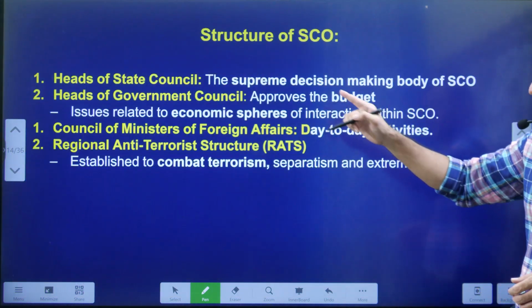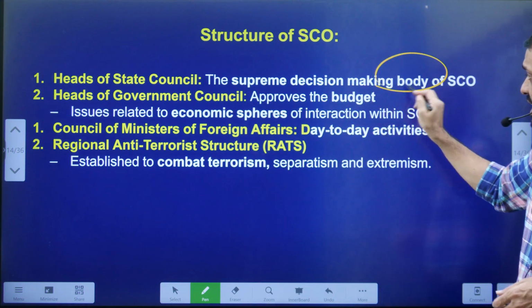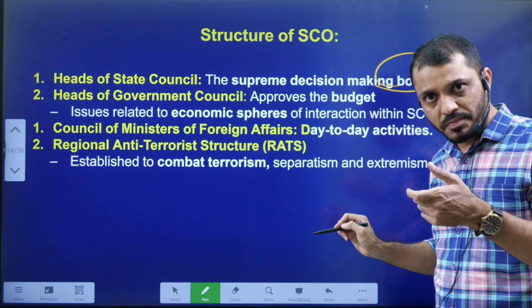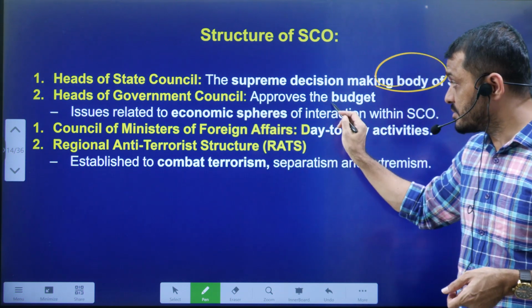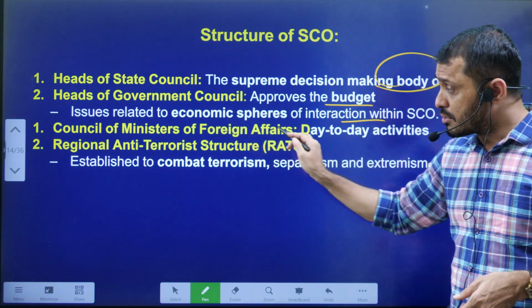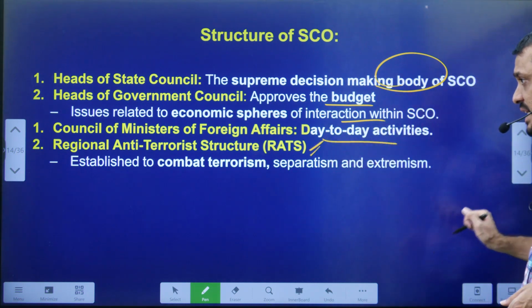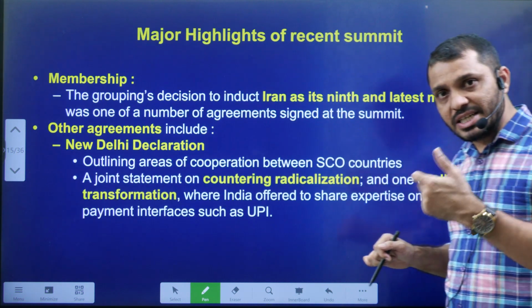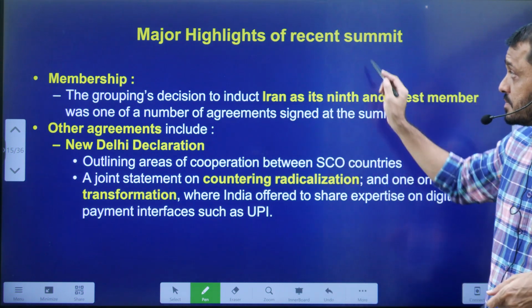Here you can see the Heads of State Council, which includes the heads of all the countries in the SCO. It is the primary decision-making body. The Head of Government Council talks about budgets and economic aspects of the SCO. The Council of Foreign Affairs handles day-to-day matters, and RATS, the Regional Anti-Terror Structure, takes decisions with respect to counter-terrorism measures.